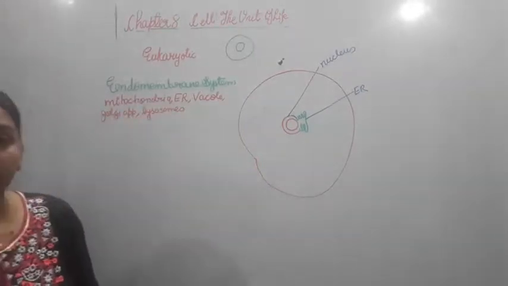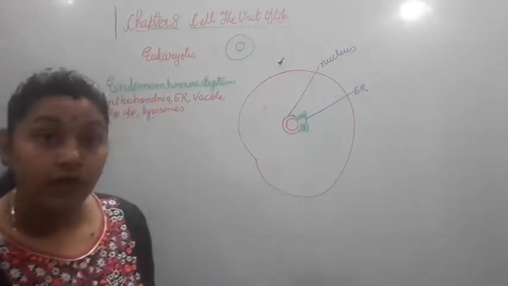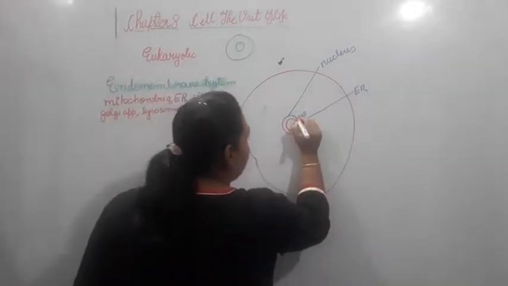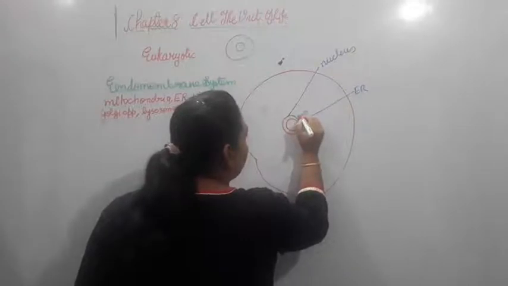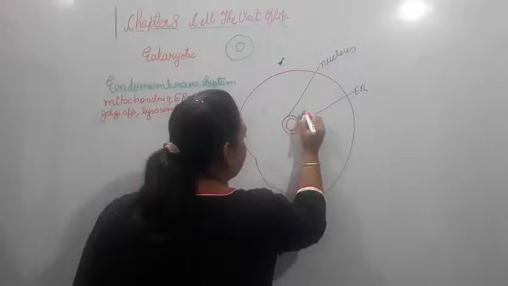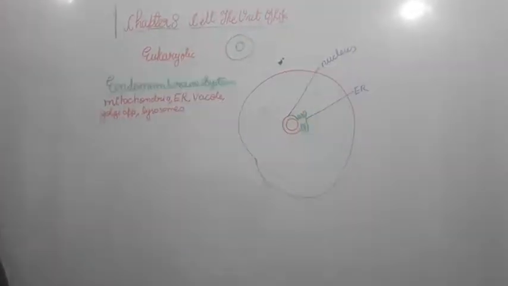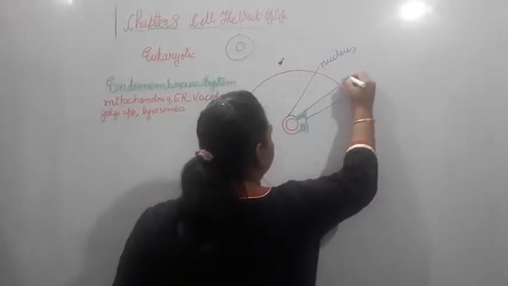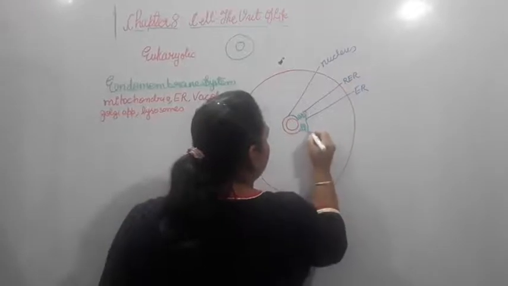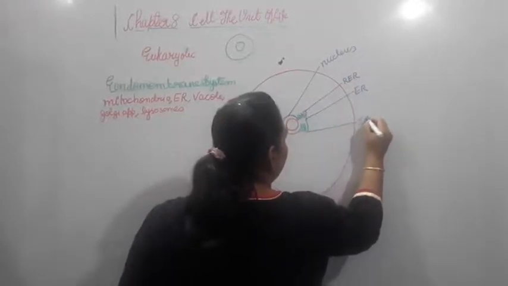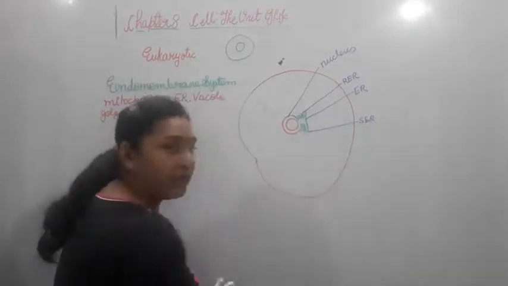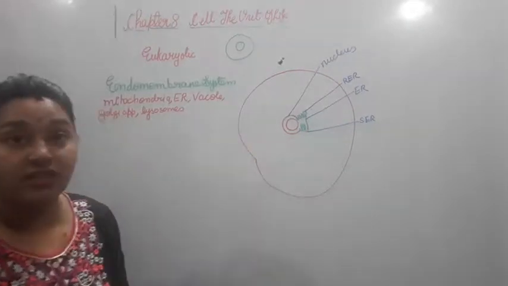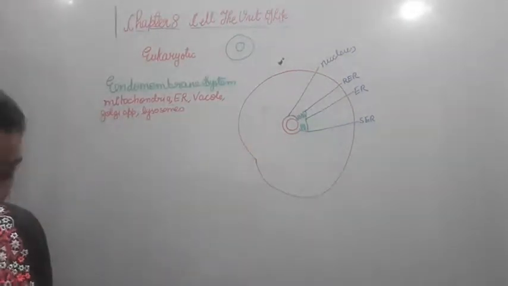Now the endoplasmic reticulum is divided into two parts, the smooth endoplasmic reticulum and the rough endoplasmic reticulum. How can you differentiate them? The surface which has some small structures on it is called the rough endoplasmic reticulum, and here these are the smooth endoplasmic reticulum. We'll see what they actually are. So you have gone through the nucleus, and this one is your ER, the endoplasmic reticulum.